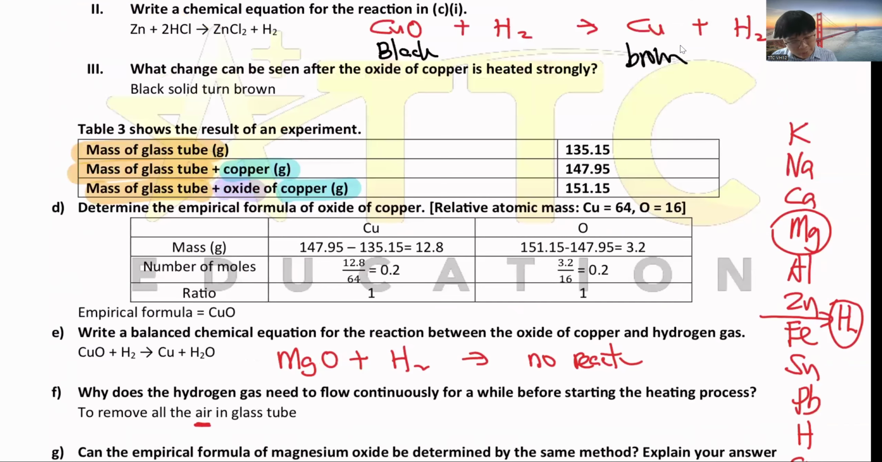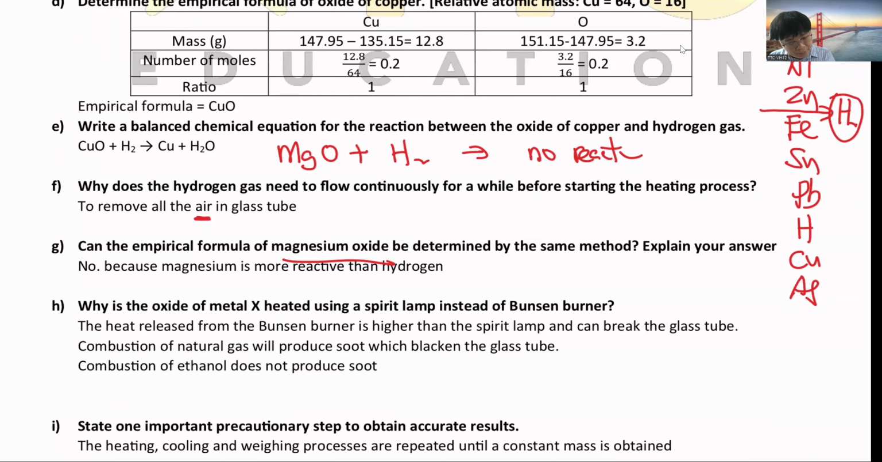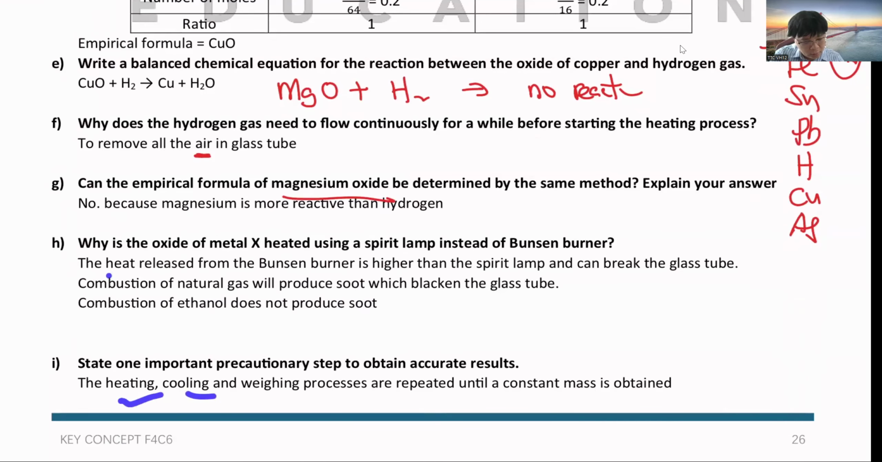This is some theory that we need to know. If you use the Bunsen burner, if you use the natural gas to burn, you'll produce soot. If you use the spirit lamp, you will burn the ethanol with no soot, so it won't blacken the glass tube, because when the glass tube is blackened, you can't see the color change inside. So you need to use the spirit lamp. Then the precautionary step to get the actual result will be the heating, cooling, weighing process.